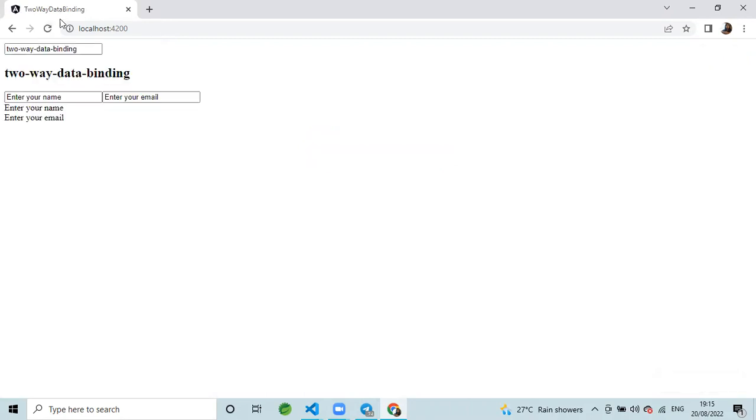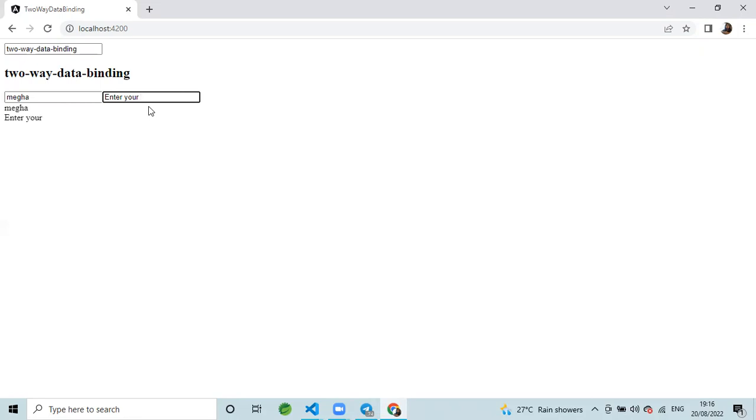See, two-way data binding is coming in the title: two-way data binding, enter your name, enter your email address. See, if you remove your name here, the name is also gone there. See, Megha I have written, here is also Megha, here is also Megha. This is the two-way data binding. If you write your email, enter email, and if I remove the email, here is also gone, here is also gone. This is the two-way data binding.